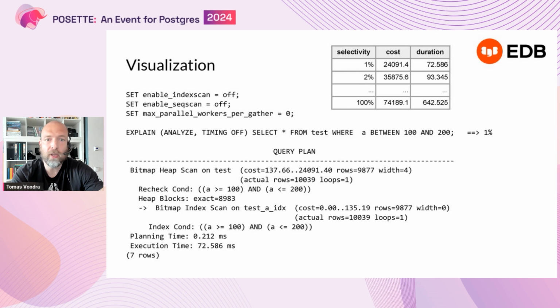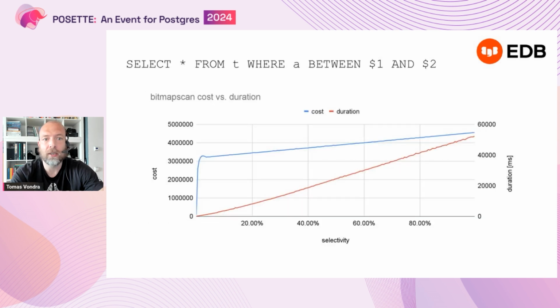And if you do this for a range of parameters, for different fractions of the table, different conditions essentially, which in this case is 1%, but you can change the parameters to get different results, you will get a table which is shown on the slide. Obviously, for your query, the conditions or the values will be different, right? But you can take the table and you can actually visualize it as a chart, right?